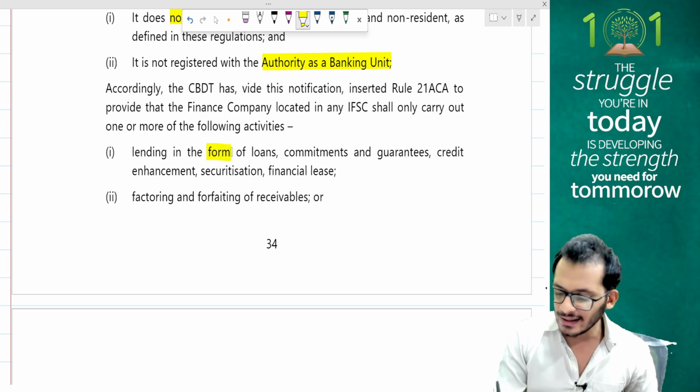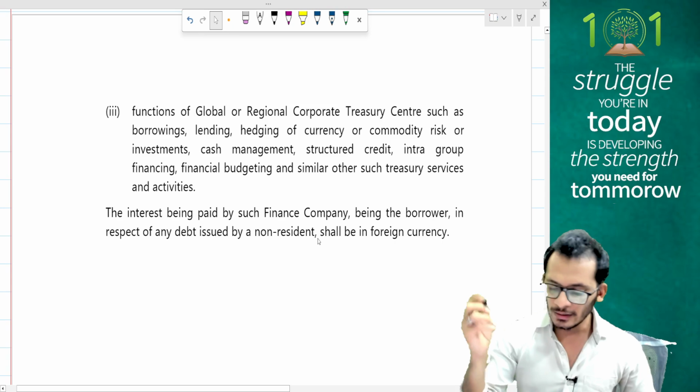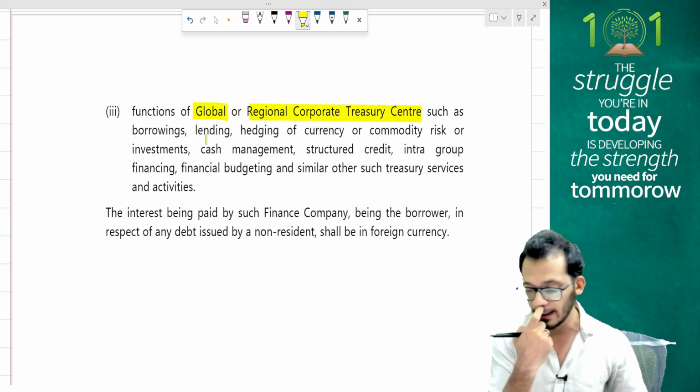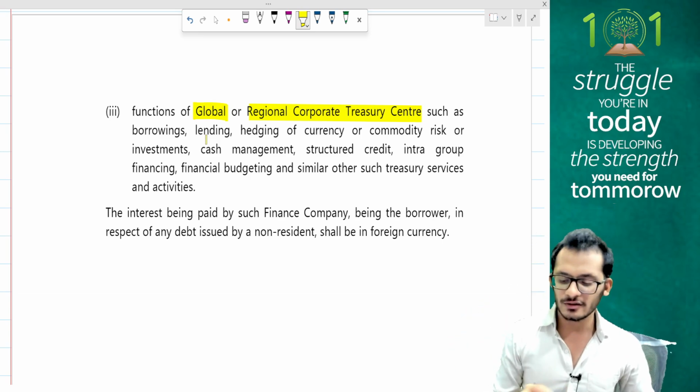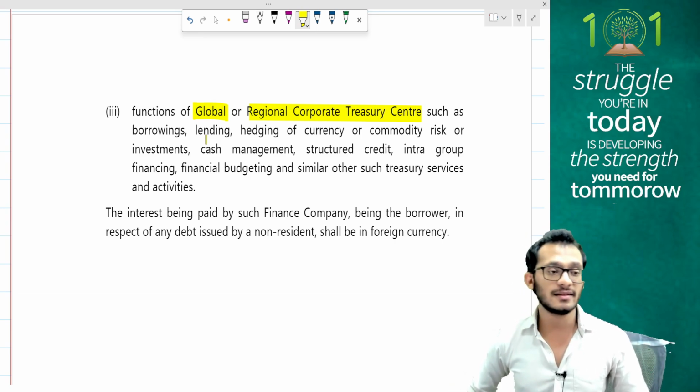They should be doing lending in the form of loans, commitments and guarantees, credit enhancement, securitization and finance lease. They should be doing factoring and forfeiting of receivables. They should be doing the functions of global or regional corporate treasury centers such as borrowing, lending, hedging of currency or commodity risk or investments, cash management, structured credit, intra-group financing, financial budgeting and other similar treasury services and activities.